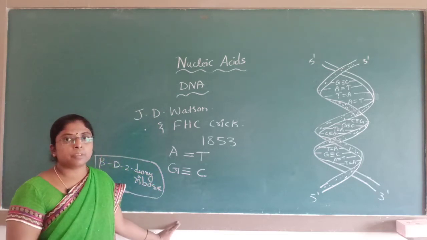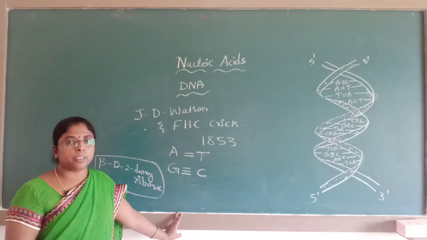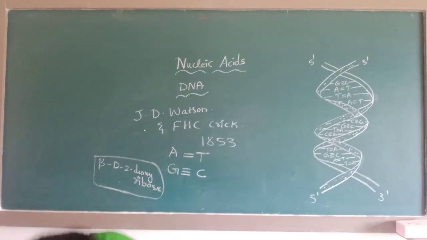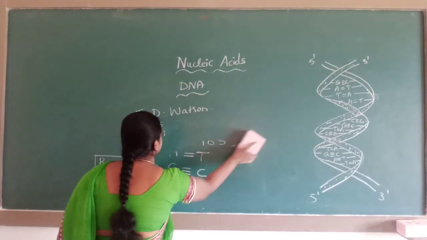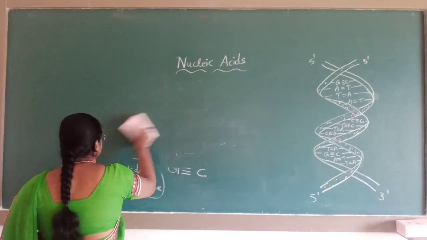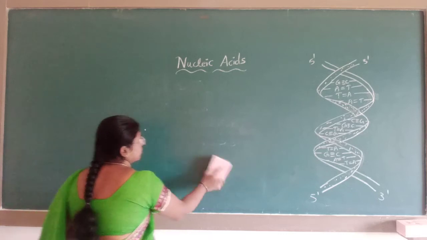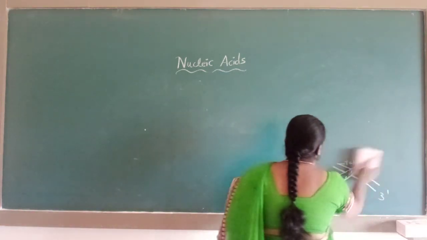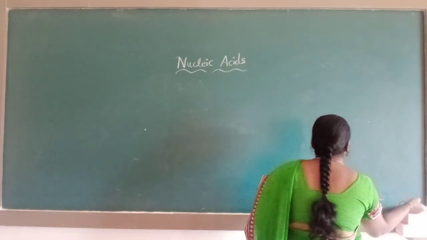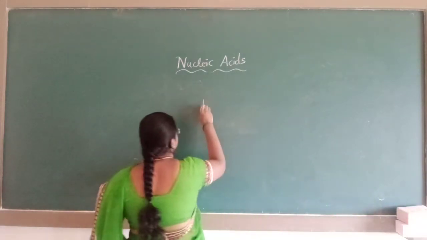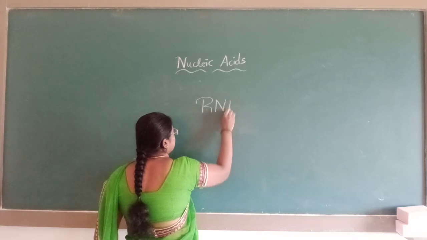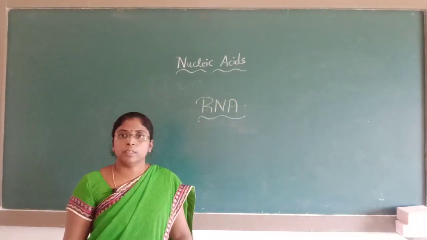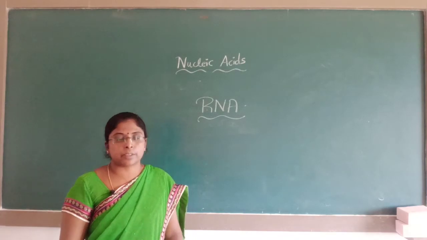So, after this double helical structure of DNA, let us know what RNA is.